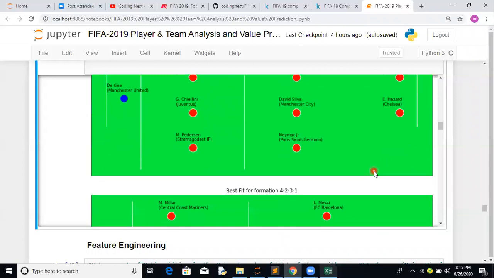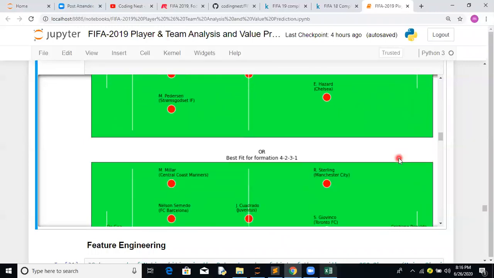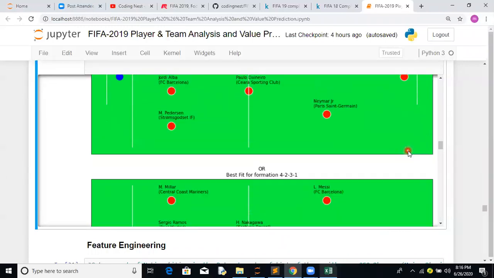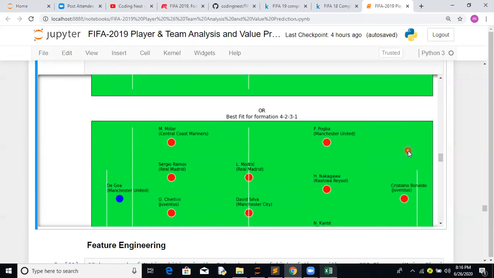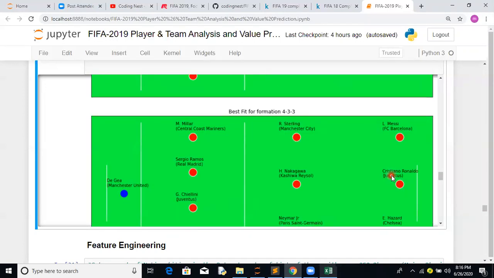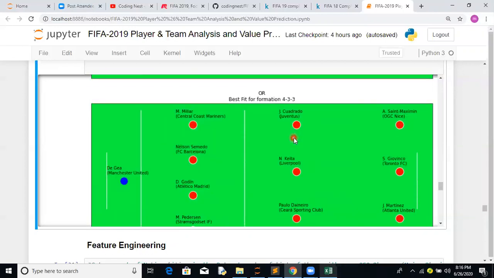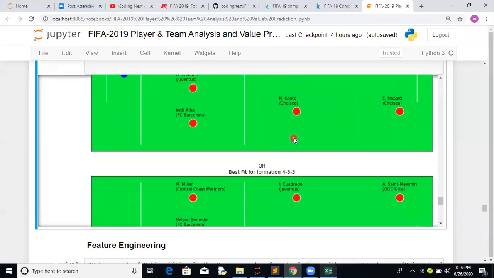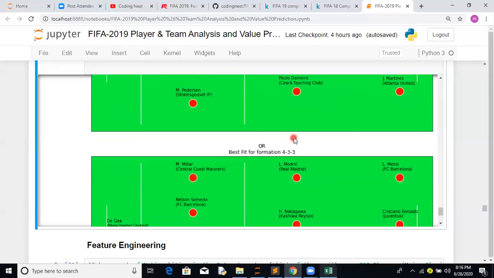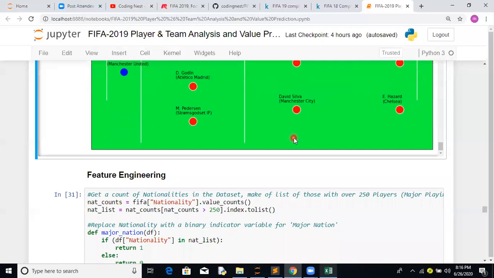So for all those playing positions, here we have 4-2-3-1, where a specialized central striker comes in, basically Cristiano Ronaldo. 4-2-3-1, Cristiano Ronaldo. Then 5-4-1, again Cristiano Ronaldo, and one more Chelsea player, Kanté. Then 4-3-3. This is what we call the dream team which we have created. This is how managers normally look out. This is the small data visualization activity we have done.